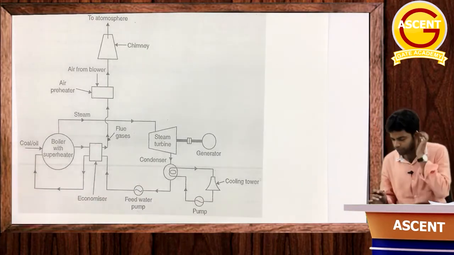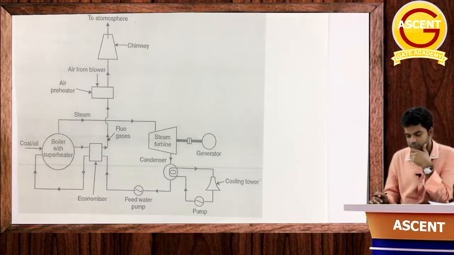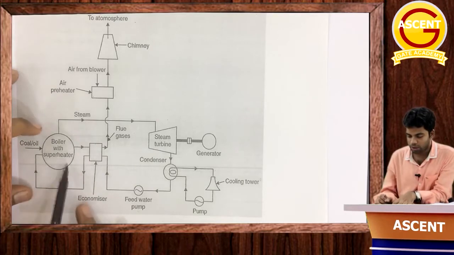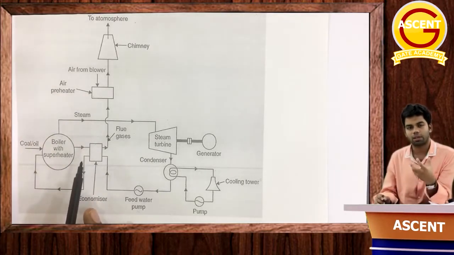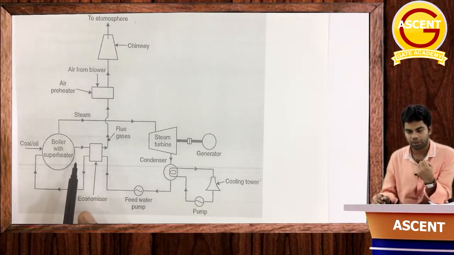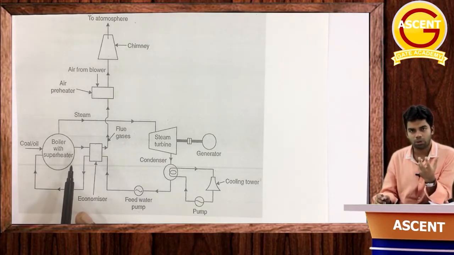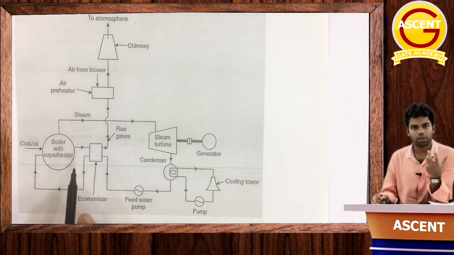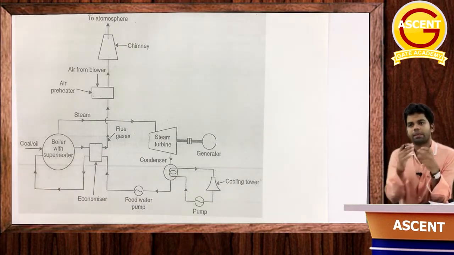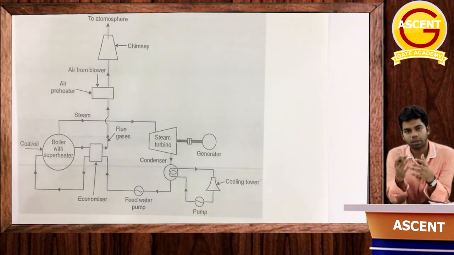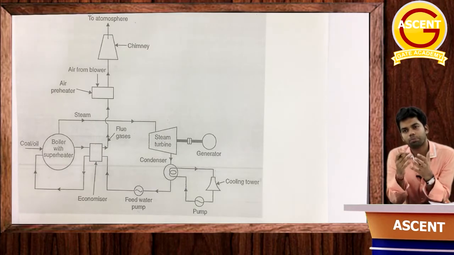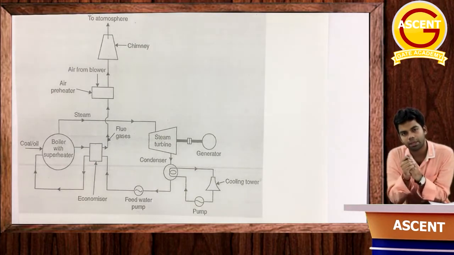Now in this process, what can we do in order to increase the efficiency? How can we increase the efficiency of this power plant? The flue gases, the waste gases, the burnt out gases coming out of the boiler have a higher temperature. So instead of just flowing them out into the atmosphere with the help of the chimney, where their heat is ultimately lost, what we can do is use that heat. How can we use that heat? In order to preheat the water and the air, with the help of the economizer and the air preheater.